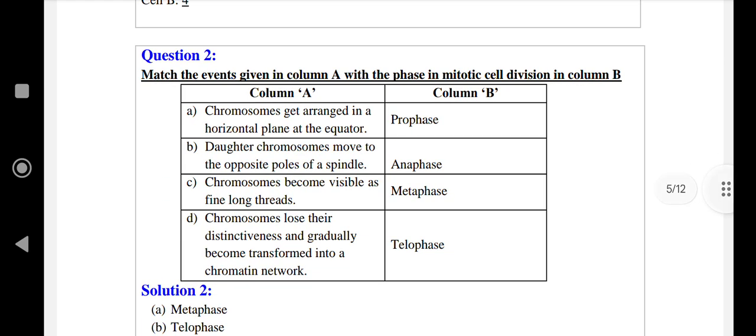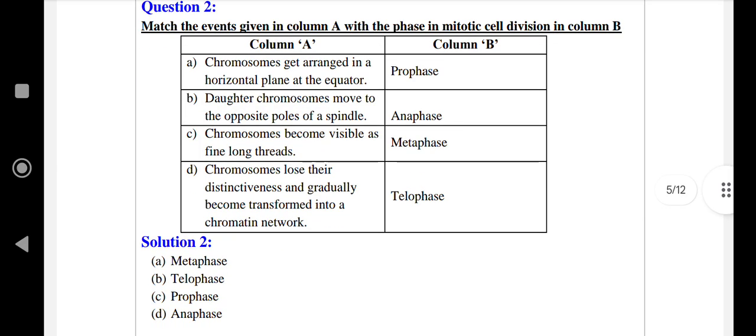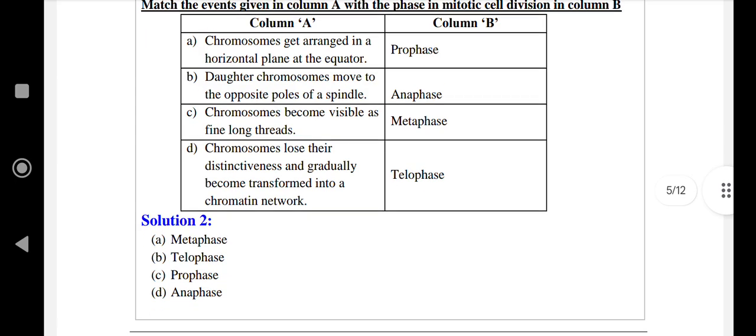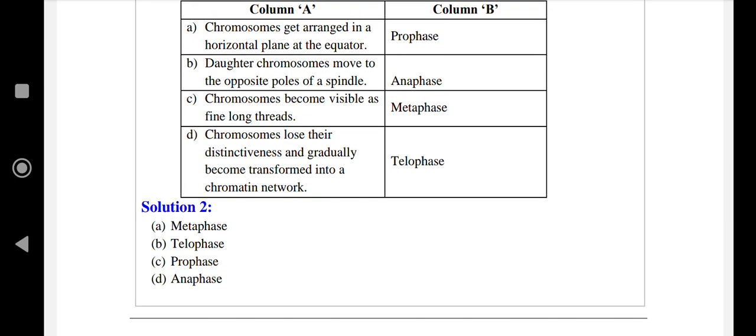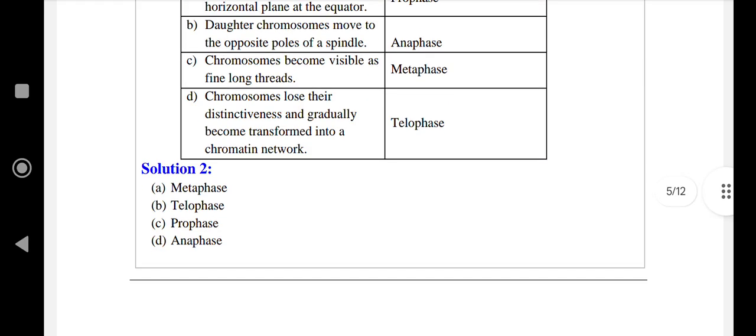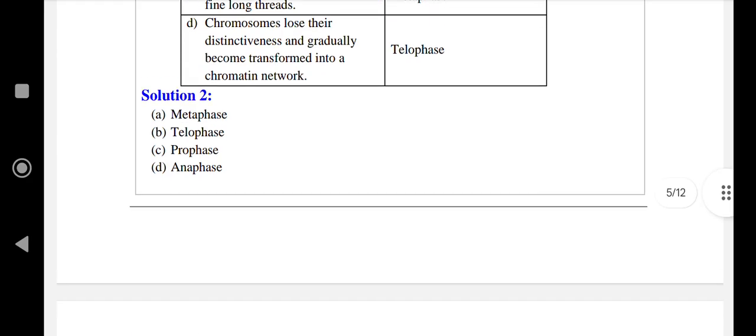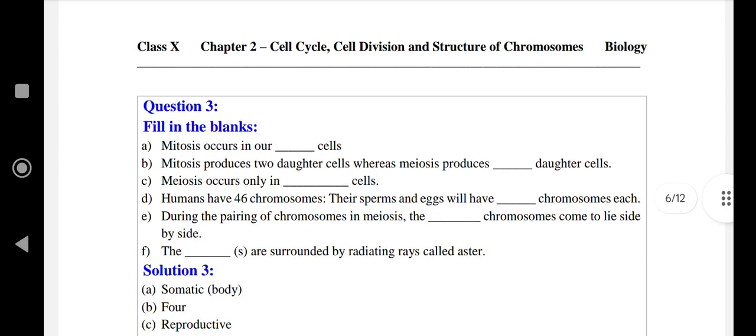Match the event given in column A with the phase in the mitotic cell division in column B. First is chromosomes get arranged in a horizontal plane at the equator. Answer is metaphase. Daughter chromosomes move to the opposite pole of the spindle. Answer is telophase. Chromosomes become visible as fine long threads. Answer is prophase. Chromosomes lose their distinctiveness and gradually become transformed into a chromatin network. Answer is anaphase. Next question is fill in the blanks.